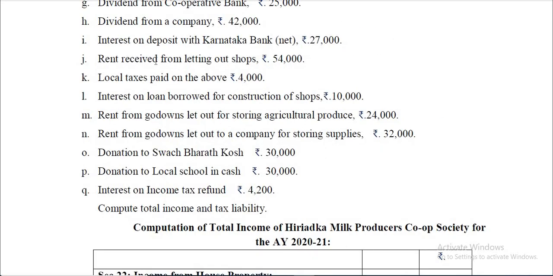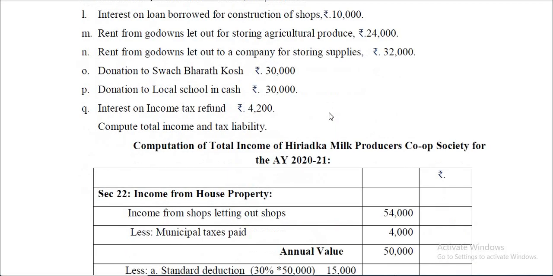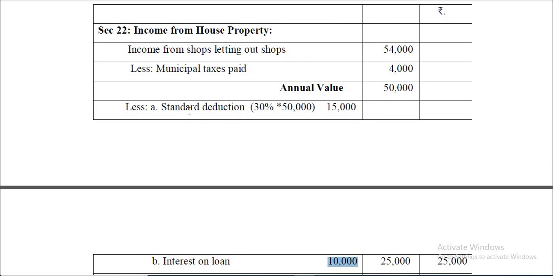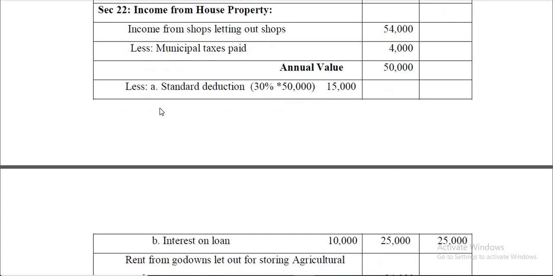You see, rent received from letting out shops. So 54,000. Therefrom you have to deduct 4,000. Then interest borrowed also should be deducted, 10,000 here. Before that, 30% of this annual value. So 50,000 into 30%. So 15,000 is the standard deduction. So why standard deduction? Standard deduction is to meet certain expenses relating to that building.